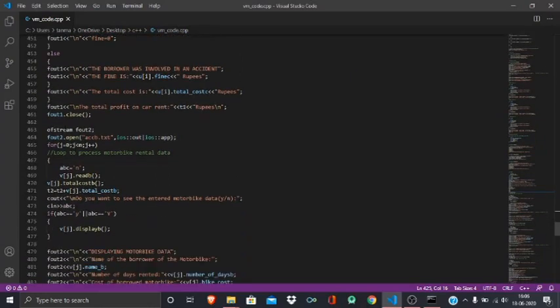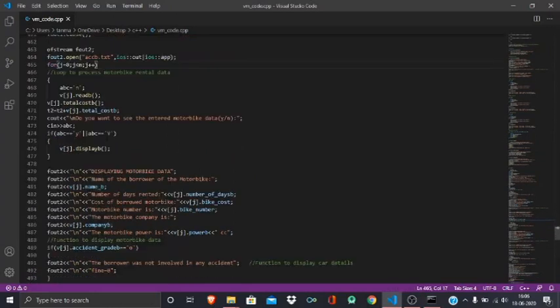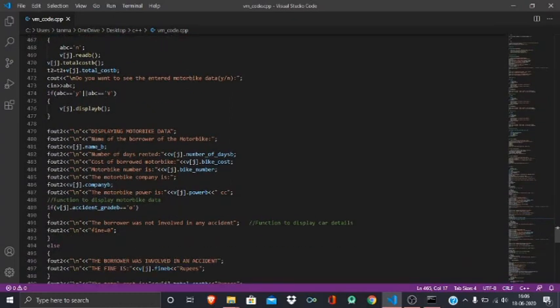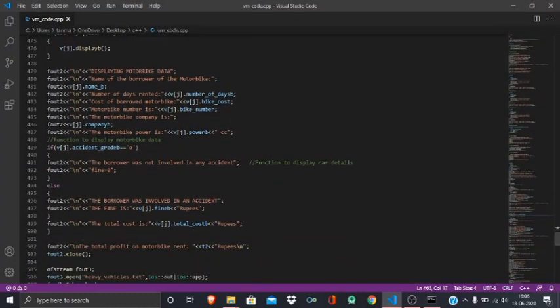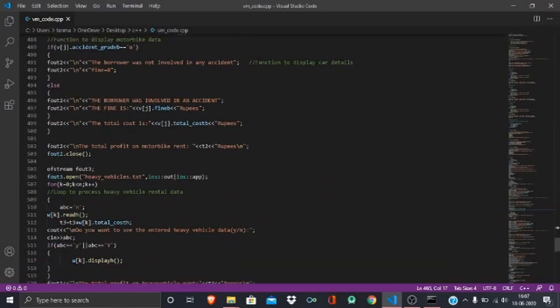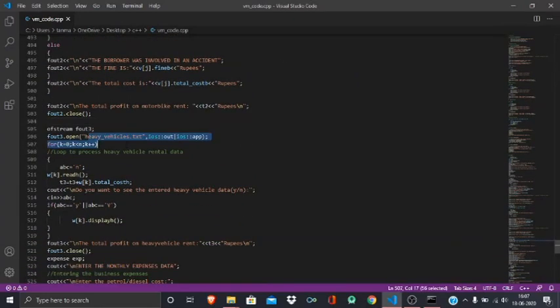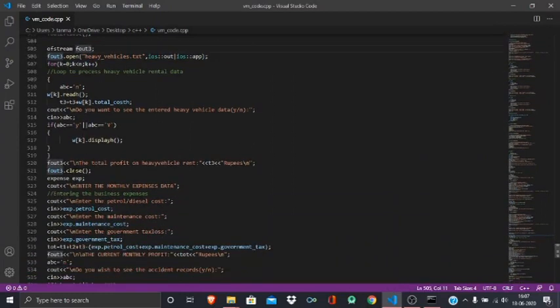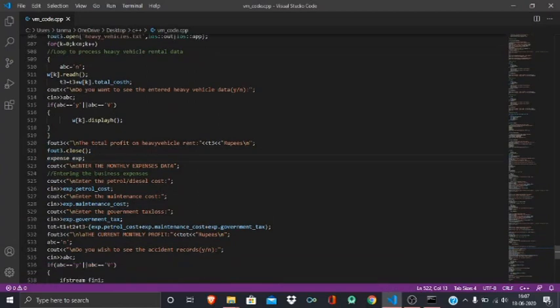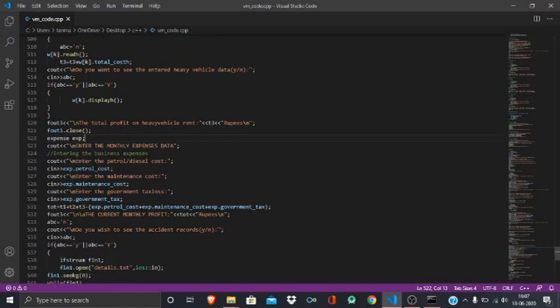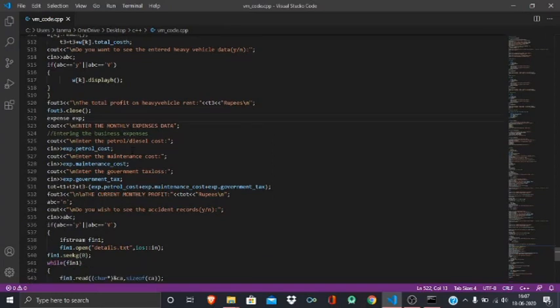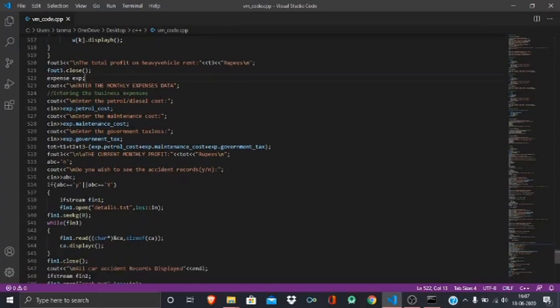Okay, now it's fout2, which is for motorbike data that will be stored in the accb.txt file, which I have shown you in the beginning, among the 3 files which were created. Similarly, all the things are done and the file is closed. And fout3 is for heavy vehicles data, and it is also opened. The details for heavy vehicles are done and it is closed. And for expenses, it's the same. It's taking the input for monthly expenses, petrol cost and government taxes.